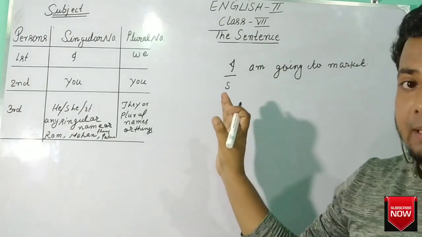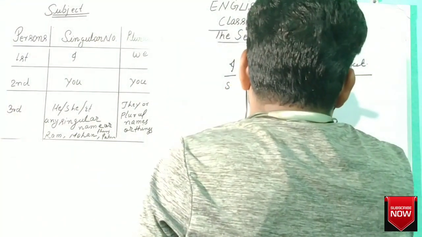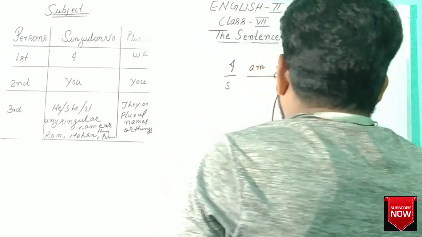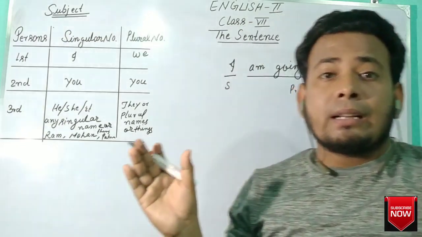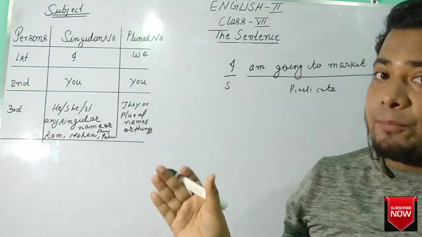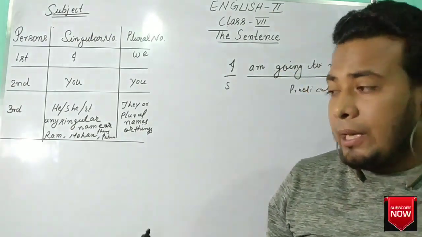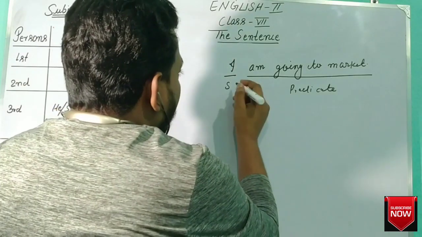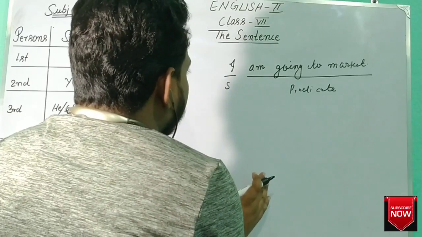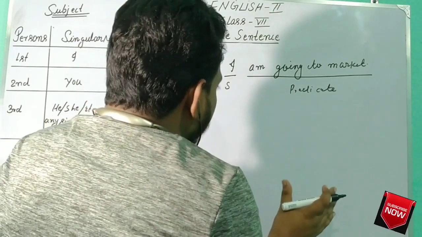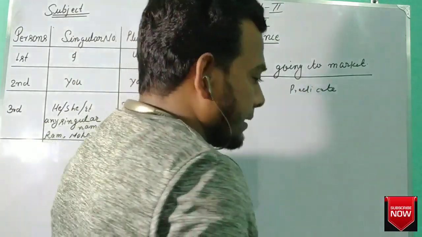And the remaining group of words will be treated as the predicate. Subject is a part of a sentence that names what the sentence is about. The sentence is the work, and the subject is the work performer. Subject is that part of a sentence which names what the sentence is about.